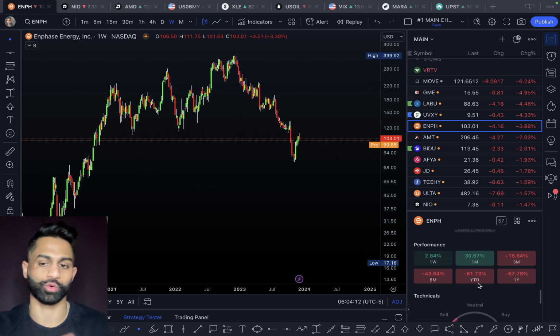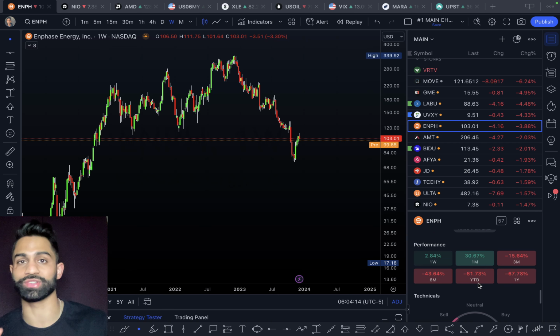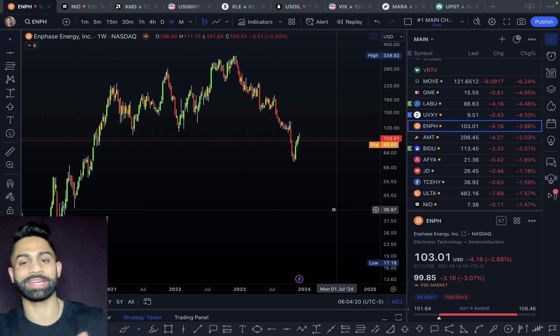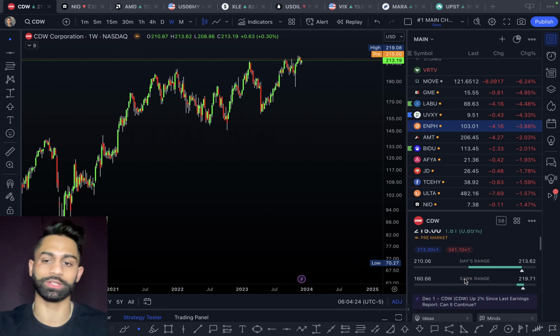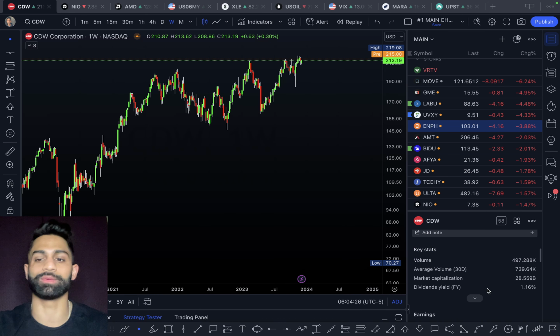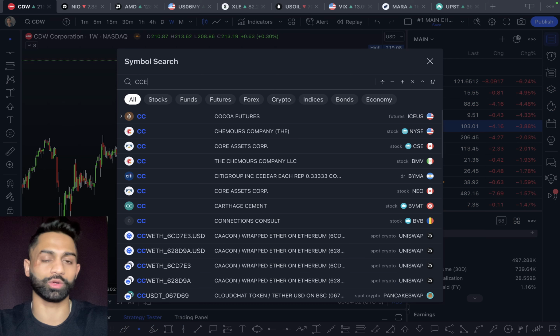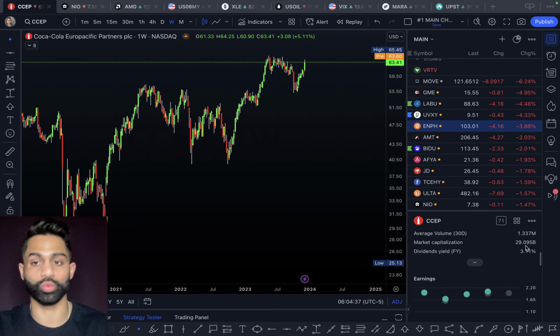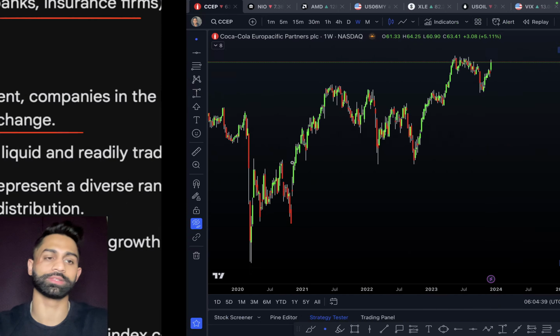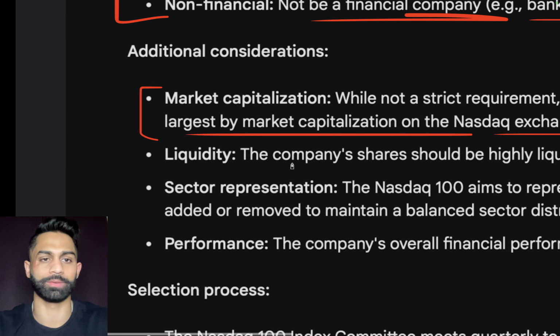So performance-wise, of course, the year-to-date stock's down 61%. So of course, people are going to look at this and be like, okay, it's been a very, very poor performance, down 70%. Market cap has really come down. That's one of the reasons, in fact, could be the only reason why it's coming down. And market cap wise, CDW obviously $28.5 billion, right? If you take a look at Coca-Cola CCEP, Euro Pacific Partners, market cap is going to be $29 billion, right?